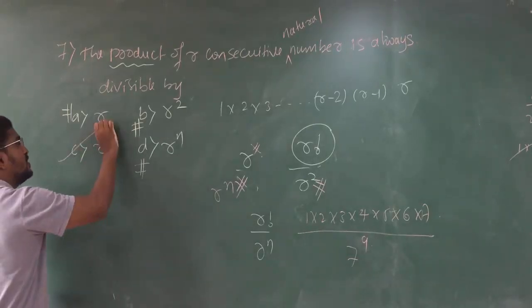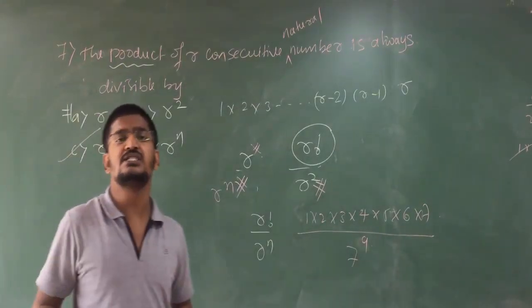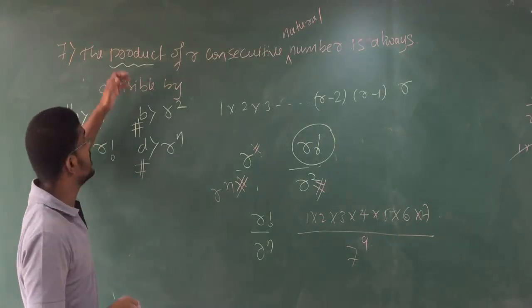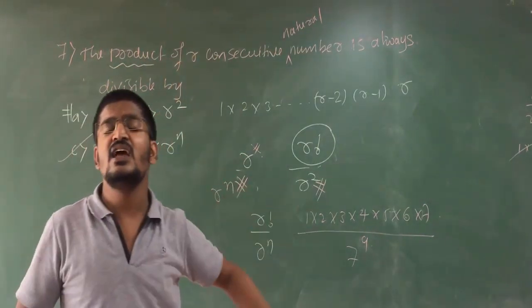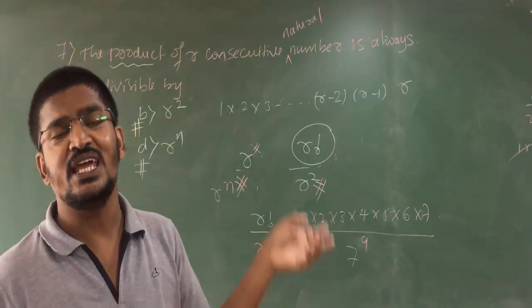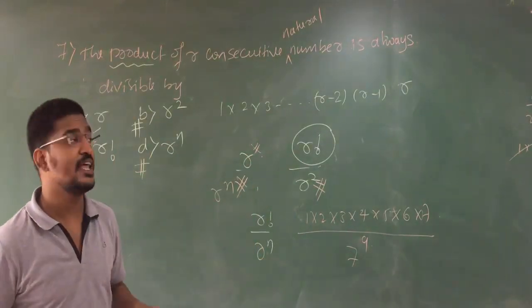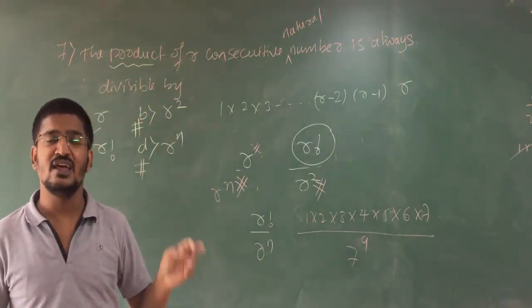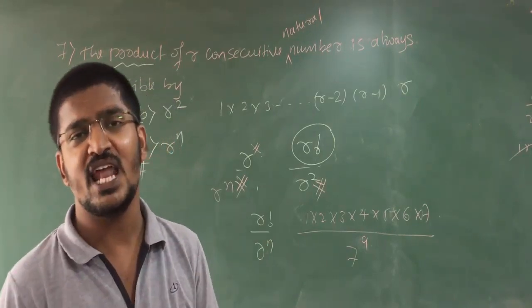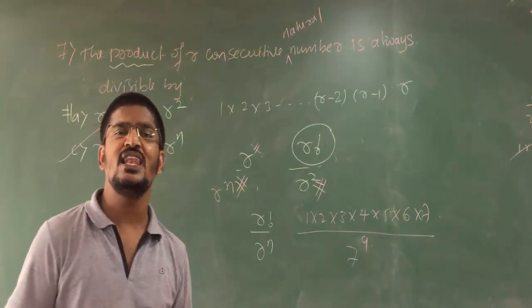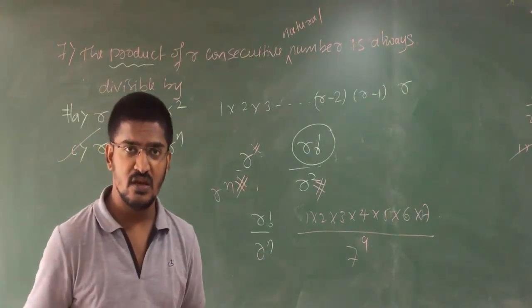Therefore, R factorial only must be your answer, because they are telling the factorial definition in indirect form, and they are asking the factorial is divisible by what? Clear, students?